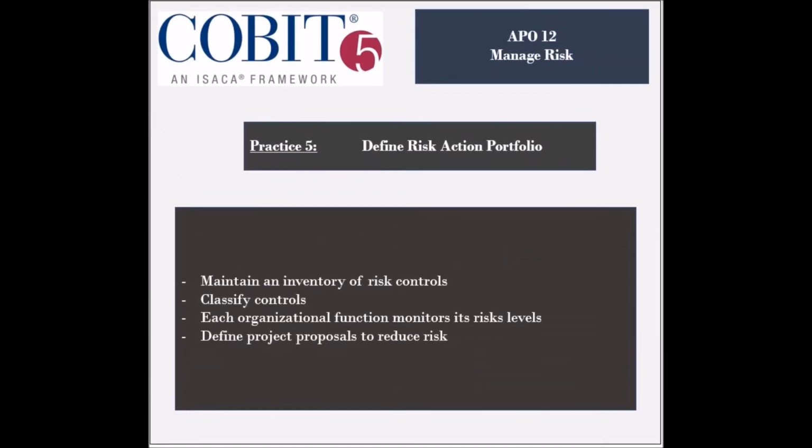The activities involved in this practice include maintaining an inventory of all the risk control actions that have been implemented, and categorizing the controls into classes. Each entity responsible for a business function should monitor its risk level to ensure that it is within tolerance levels. Project proposals to reduce risks should be prepared and presented.